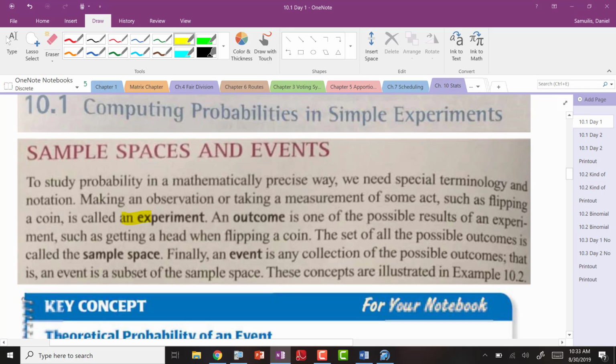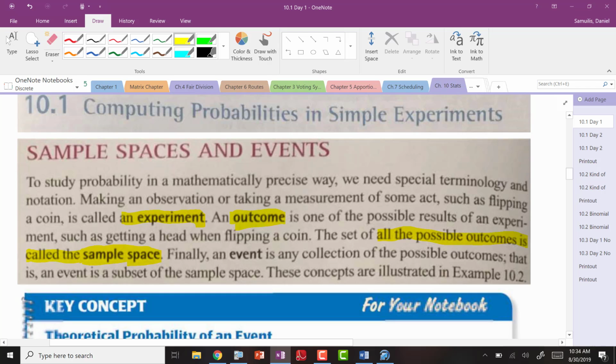An experiment is something that we collect data from. We run an experiment, and we look at the outcomes of that experiment. The whole experiment is called the sample space. That is all the possible outcomes, and that's something we're going to write out today.